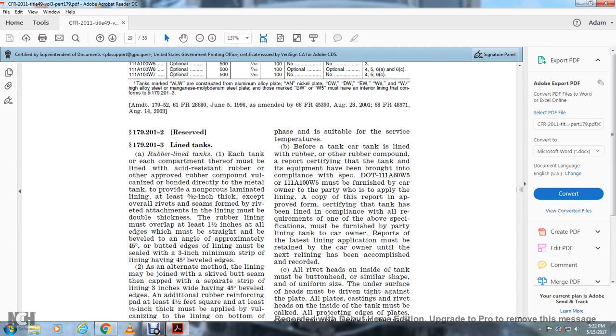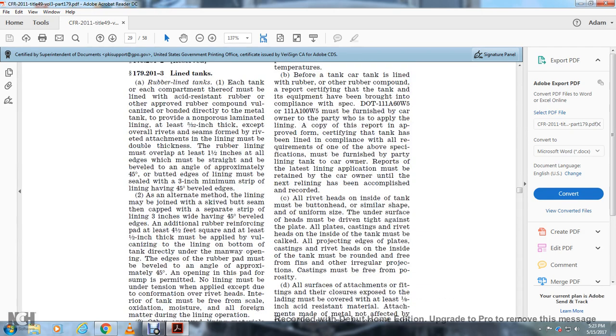60W5 and 111A100W5 must be furnished to the car owner by the party who applied the lining. A copy of the report certifying that the tank to be lined is in compliance with all the requirements of one of these above specifications must be furnished to the party lining the tank by the car owner. The reports of the latest lining application must be retained by the car owner until the next relining has been accomplished and recorded.